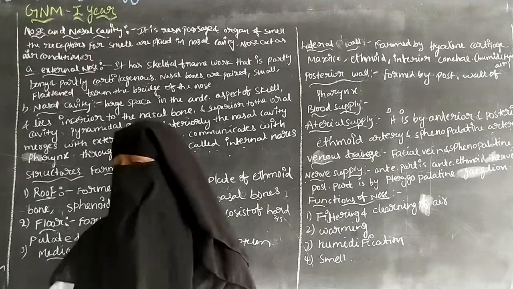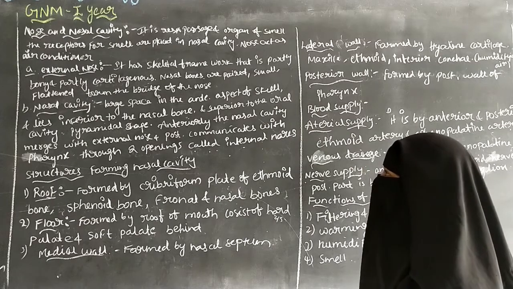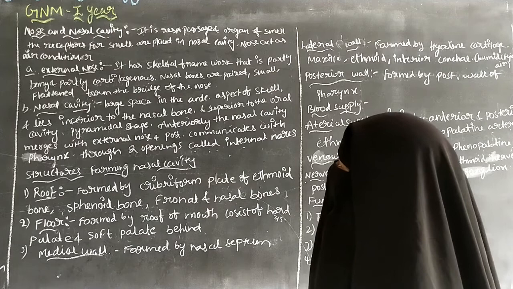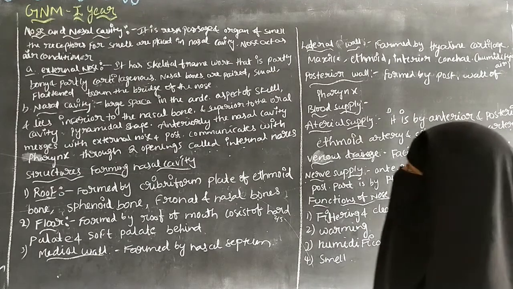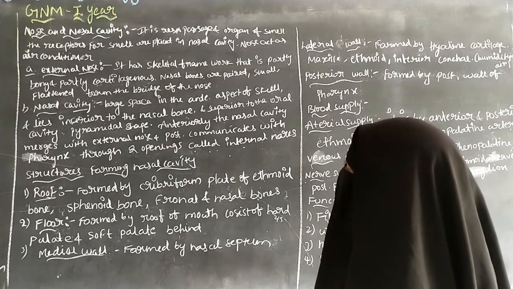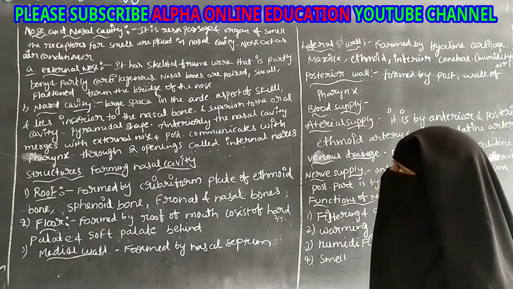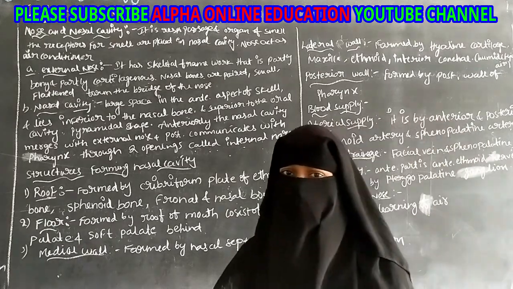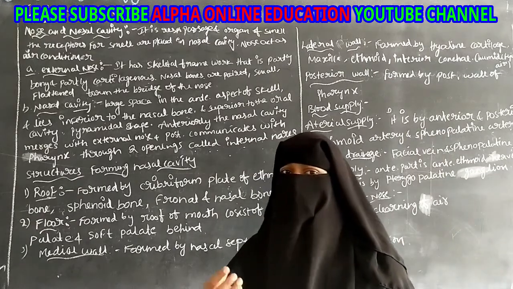Now we will discuss the nose and the nasal cavity. The nasal cavity is responsible for the respiratory passage and is the organ of smell. The receptors for smell are placed in the nasal cavity, and the nose acts as an air conditioner. The nose and nasal cavity are responsible for the passage of air.